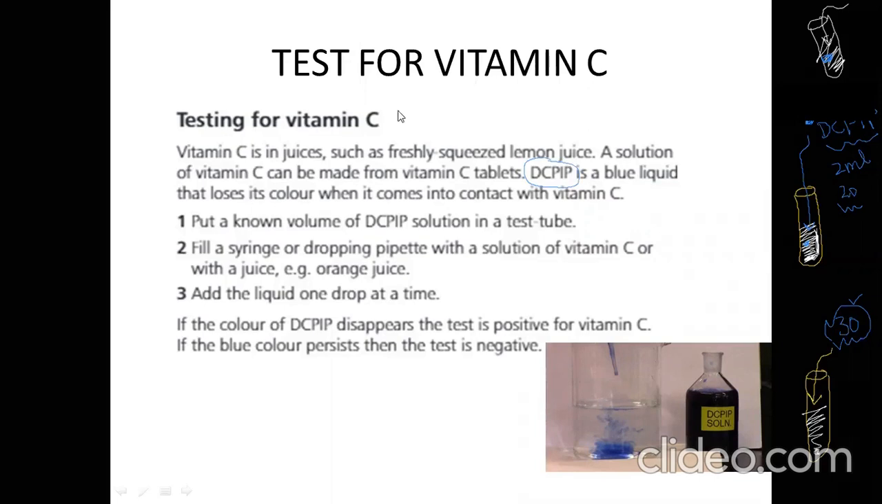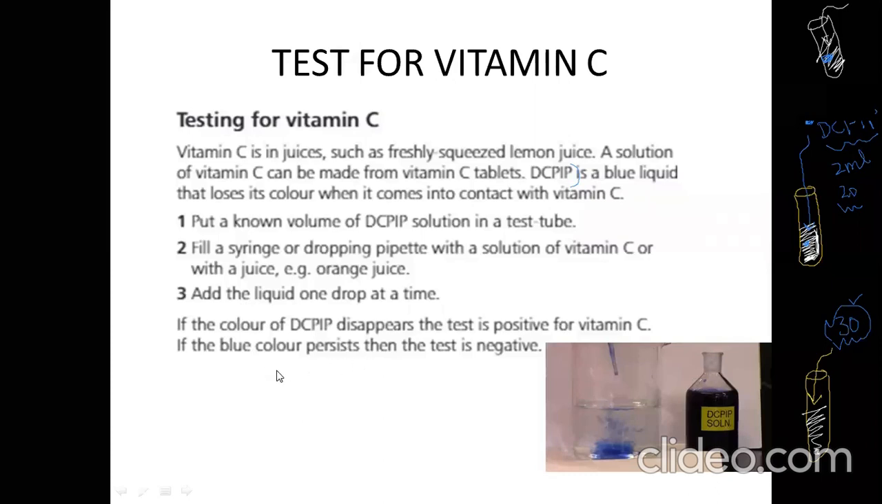Is it clear? So vitamin C is in juice, such as freshly squeezed lemon juice. A solution of vitamin C can be made from a vitamin C tablet. And DCPIP is a blue liquid that loses its color when it comes in contact with vitamin C. Put a known volume of DCPIP solution in a test tube, and fill a syringe or dropping pipette with a solution of vitamin C or with juice, orange juice, and add the liquid one drop at a time. Add one drop to the DCPIP and count the drops. If the color of the DCPIP disappears, the test is positive for vitamin C.